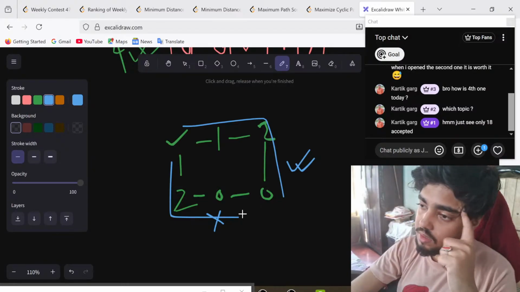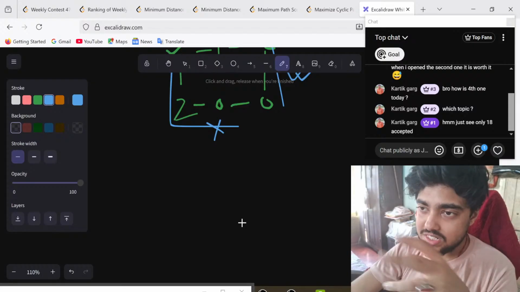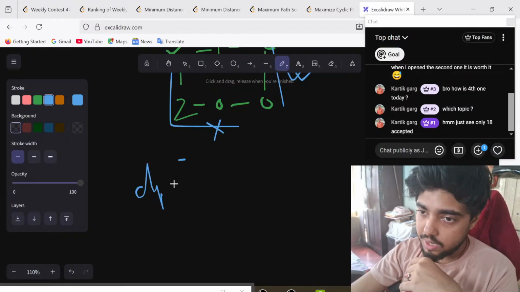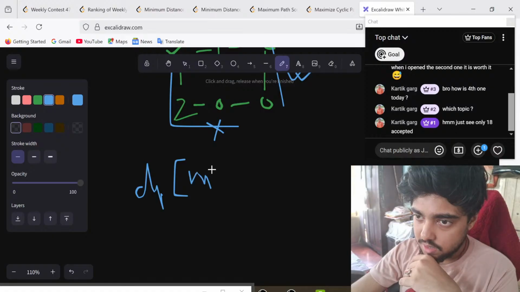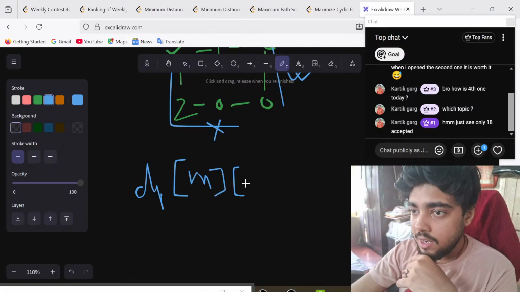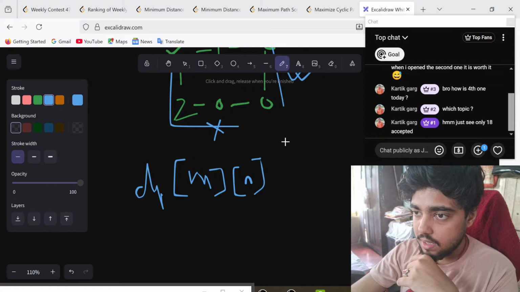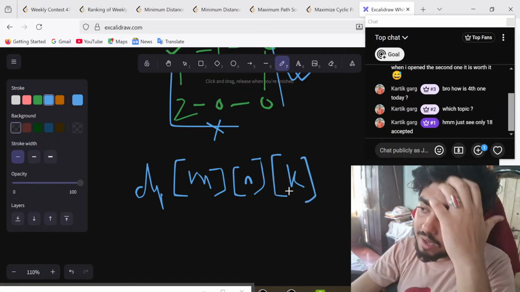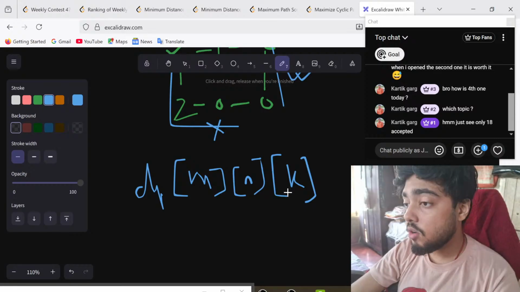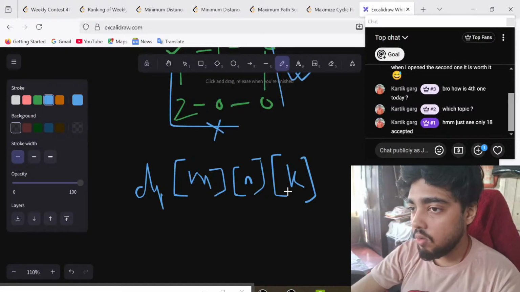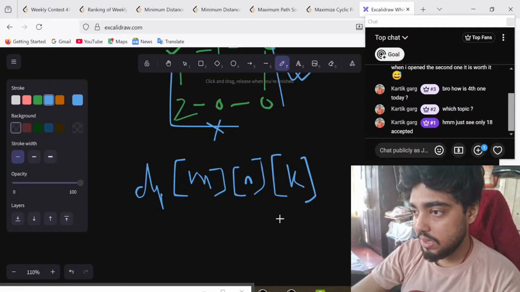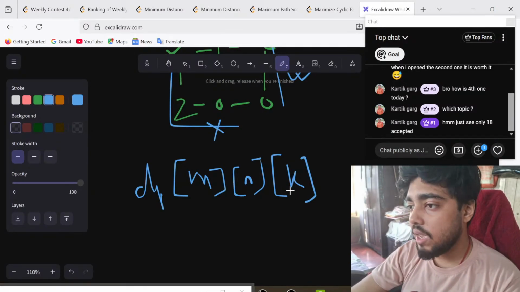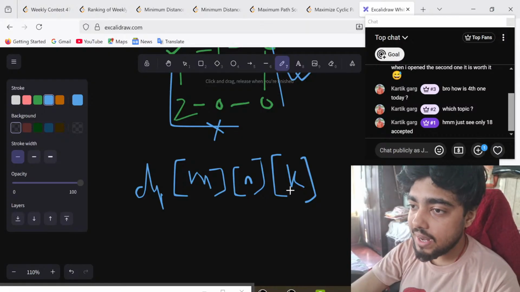Now, what is the dimension of the DP? Usually DP is of dimension m into n, right? The grid, and you need another k. What will this k do? This k is nothing but the cost incurred till now, for all the k's, because that is the maximum cost that we can have at any cell. So for all the cost of k, what is the maximum score that we can have?